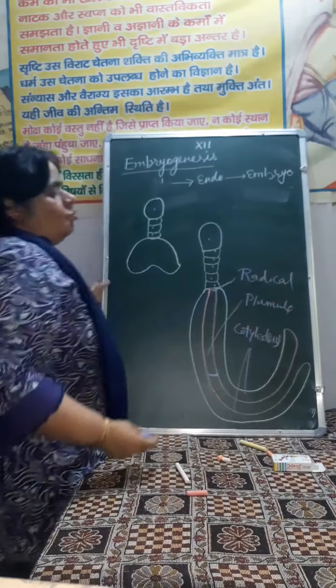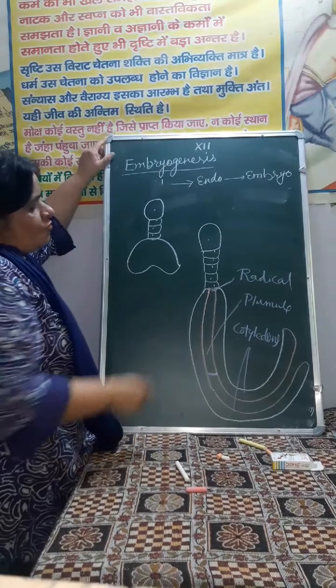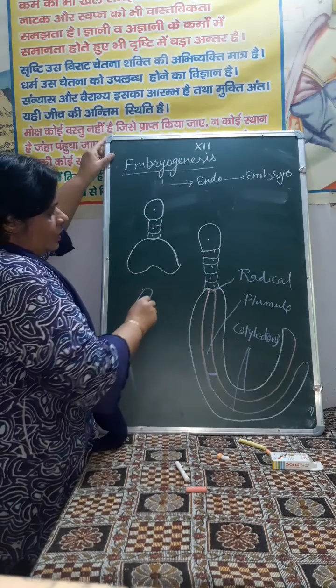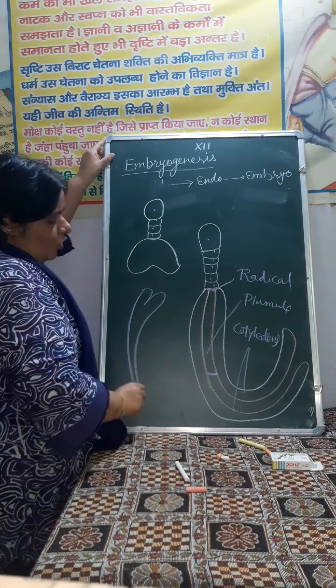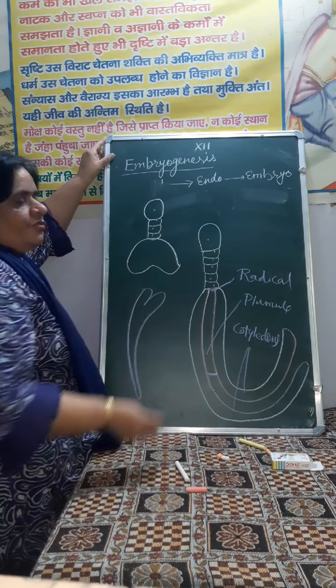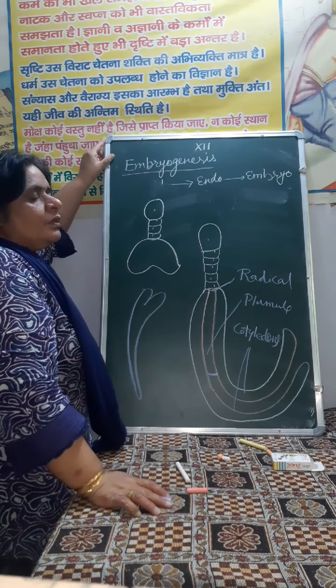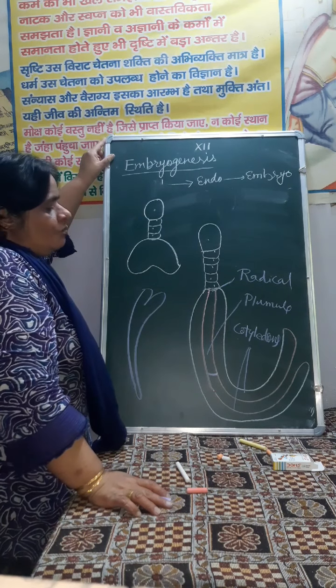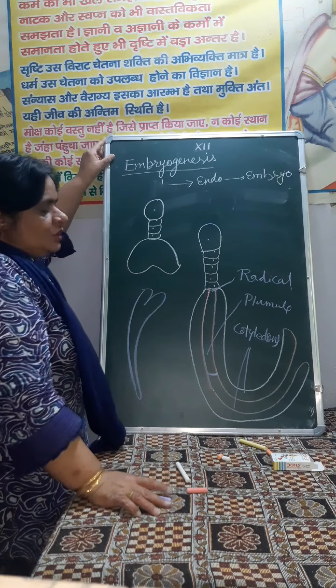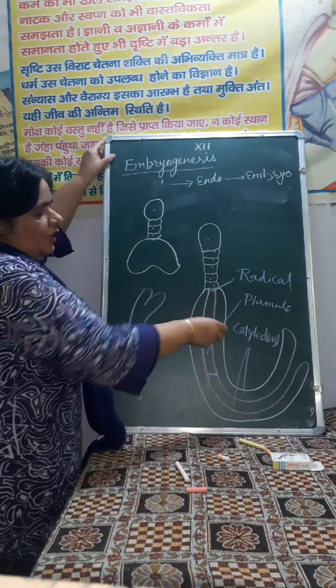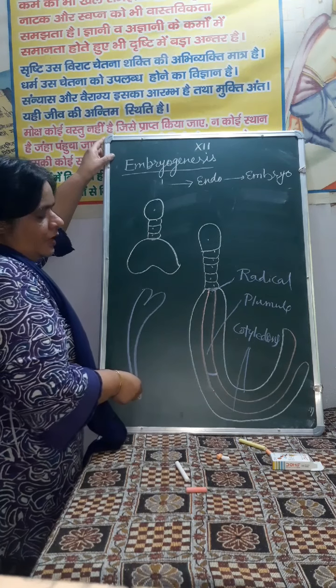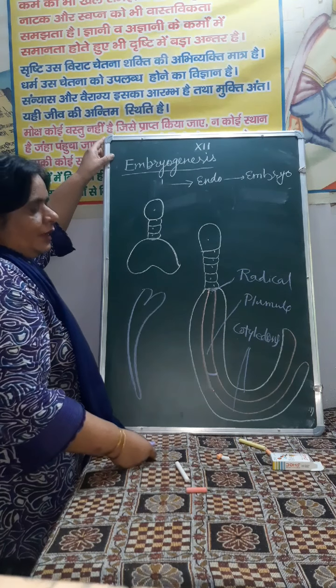Then what is embryo? Embryo consists of embryo axis and cotyledon. The part of embryo axis between the cotyledon and plumule, that is called epicotyl, and the part of embryo axis between the cotyledon and radicle, it is called hypocotyl.